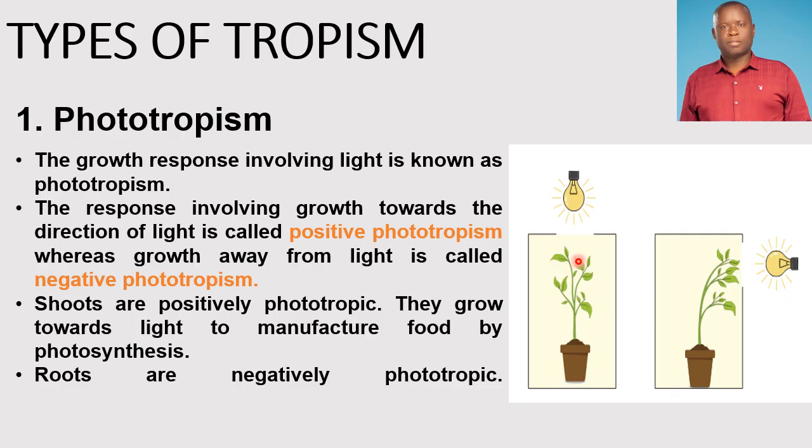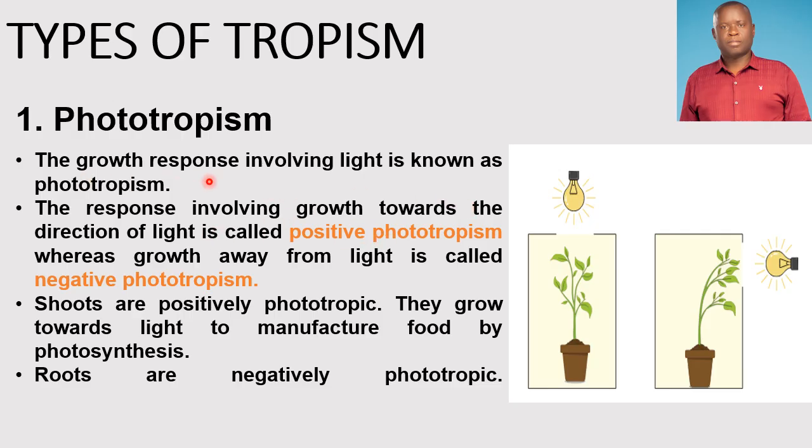So this is positive phototropism. The roots in both cases are not involved in upward growth. They are otherwise growing into the soil away from the light, which makes it negative phototropism.